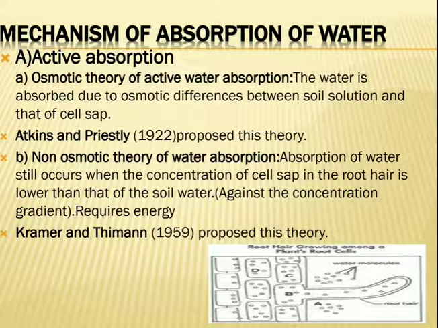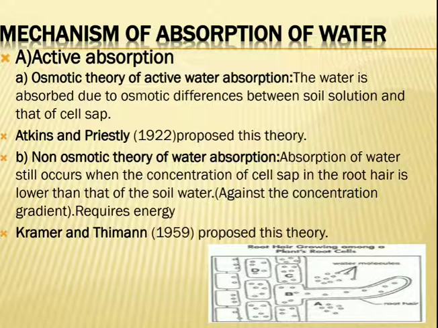In the osmotic theory, osmosis plays an important role in the absorption and translocation of water. This theory of active absorption was proposed by Atkins and Priestley in 1922. The second one is the non-osmotic theory.